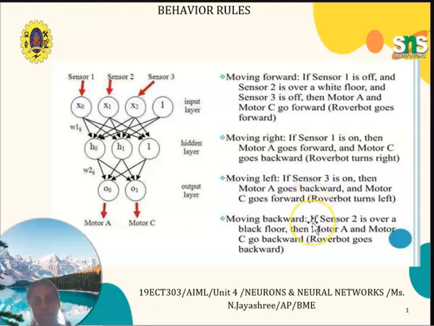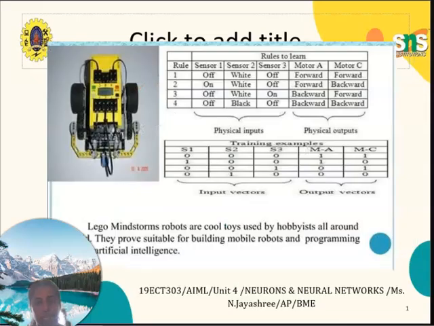Next one, moving backward. If sensor 2 is over the black floor, then motors A and C go backward. This is the rules to learn. Depending upon the on and off states of the sensors, the motors will go forward or backward. These are the physical inputs and physical outputs: S0, S1, S2, S3, MA, MC.